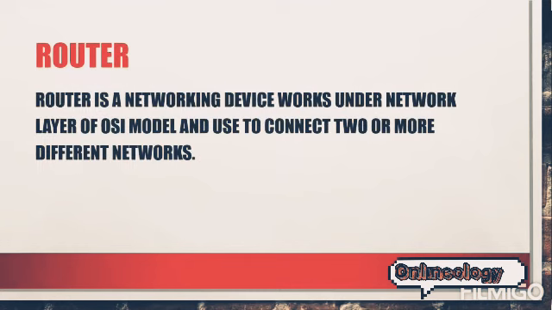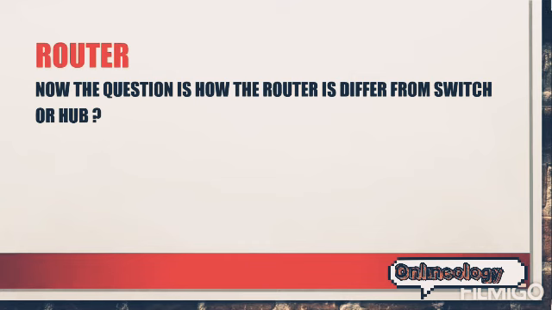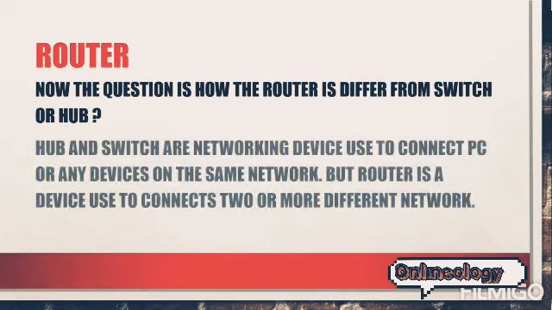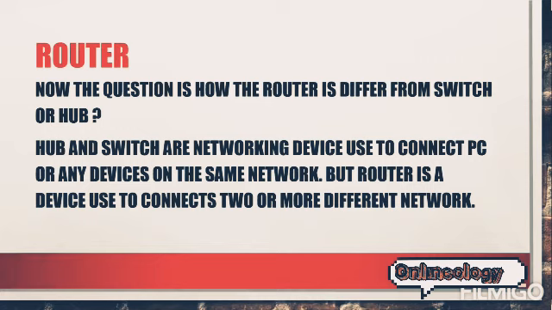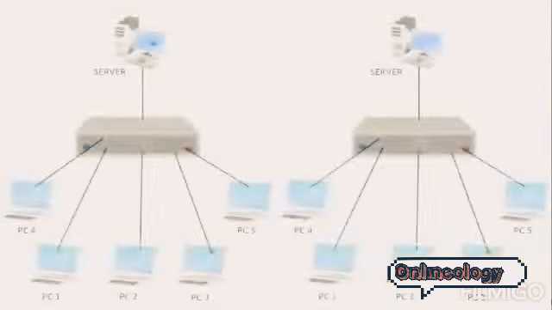Router is a networking device, works under the network layer of the OSI model and it is used to connect two or more different networks. Now the question is, how is router different from switch or hub? Hub and switch are networking devices used to connect PCs or any devices on the same network. But router is a device used to connect two or more different networks. Let's see the clear picture for better understanding.